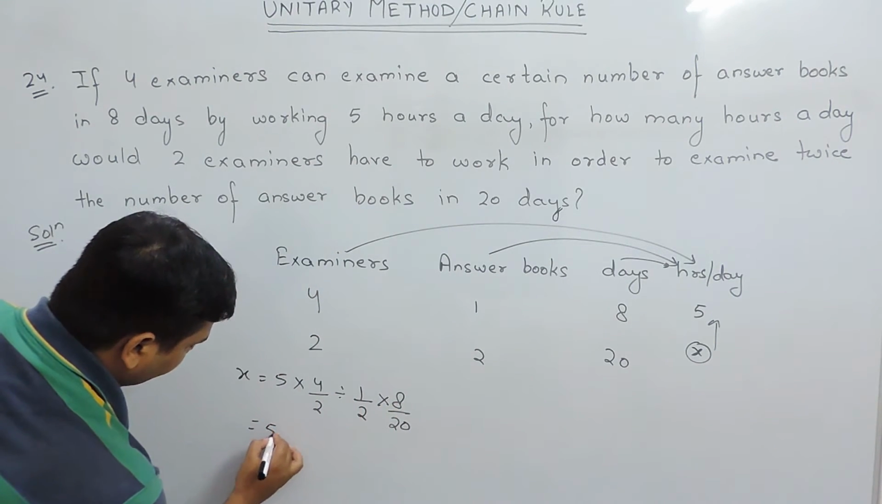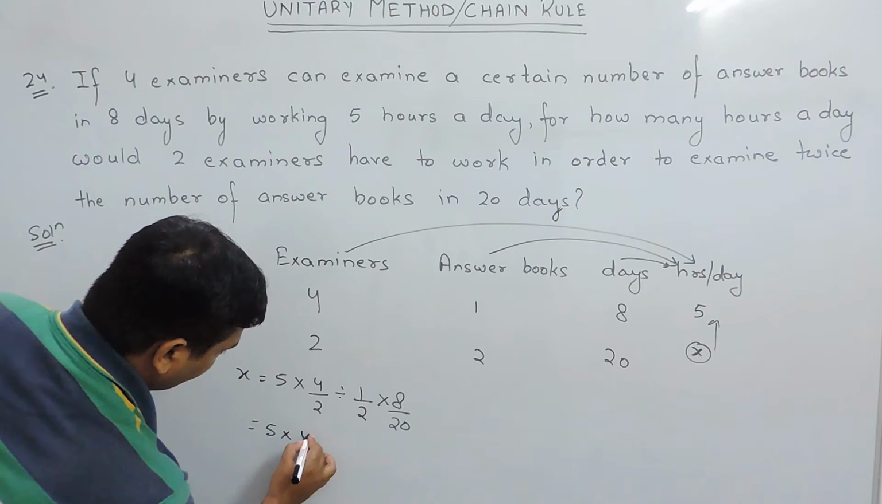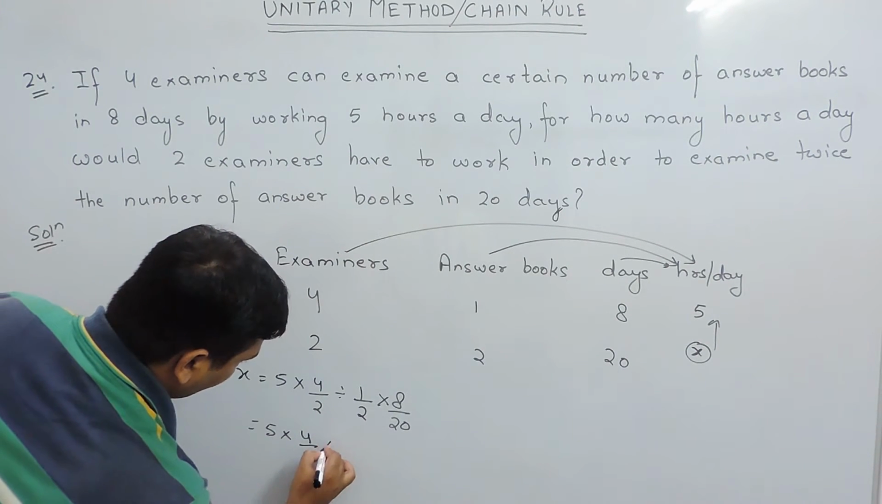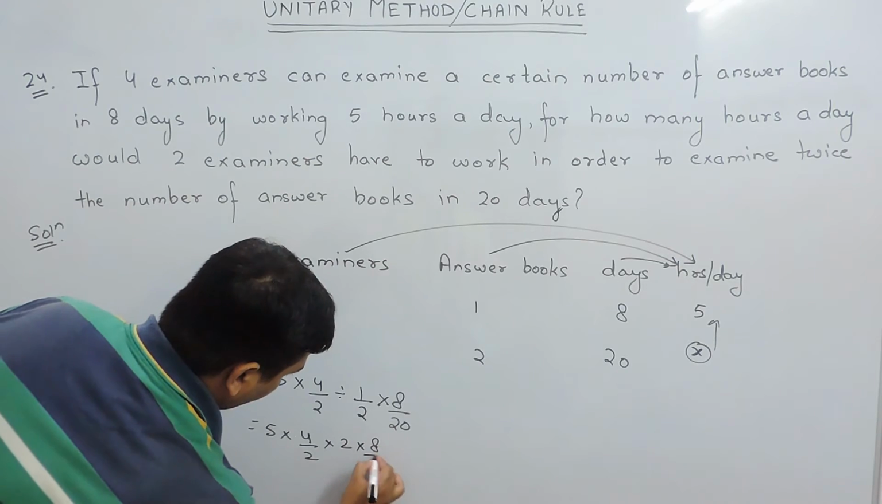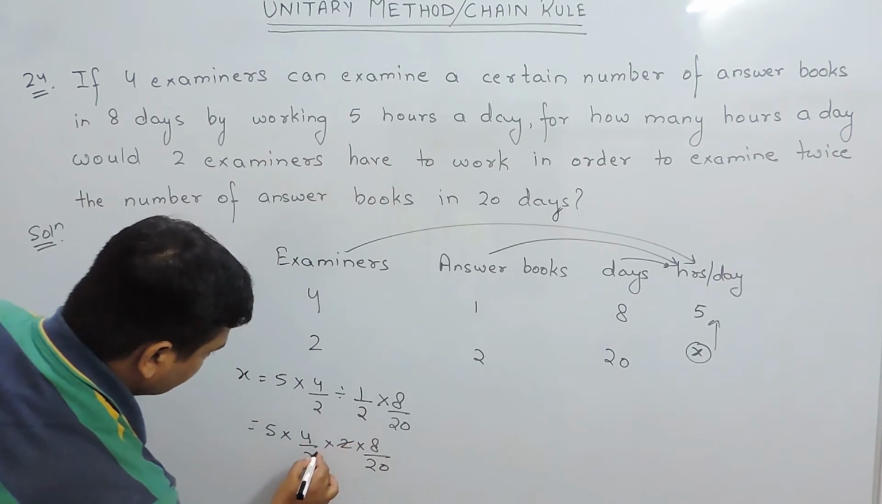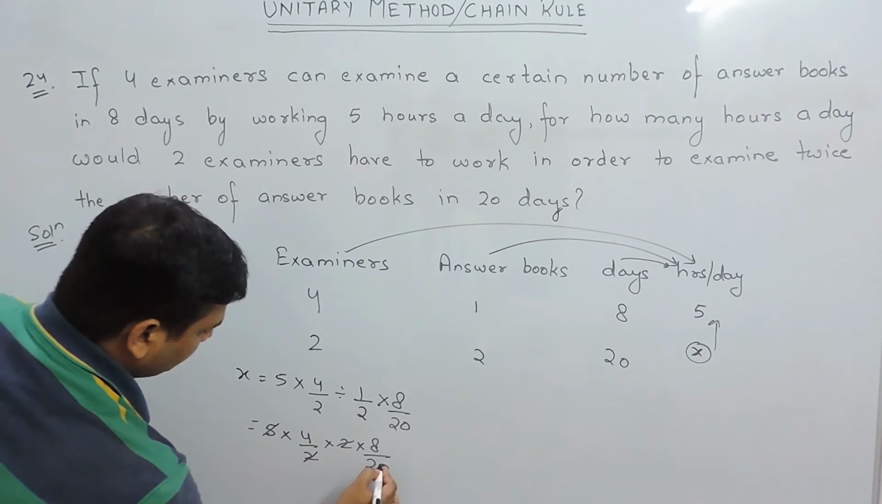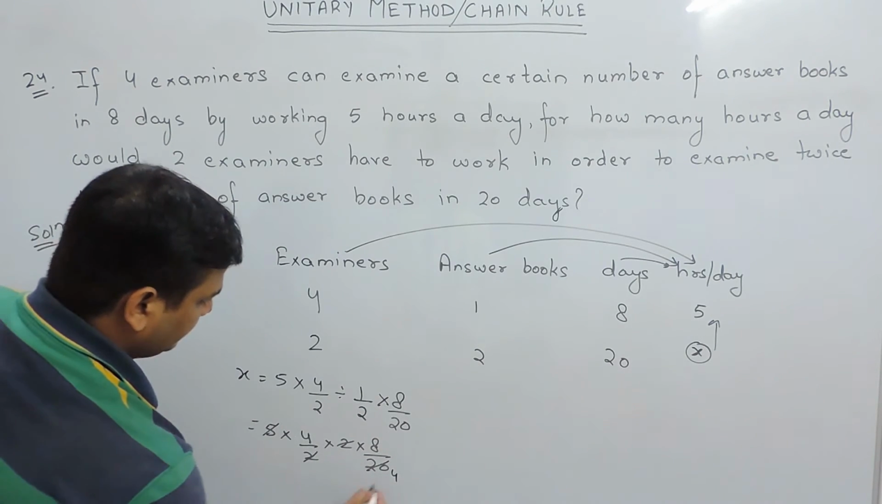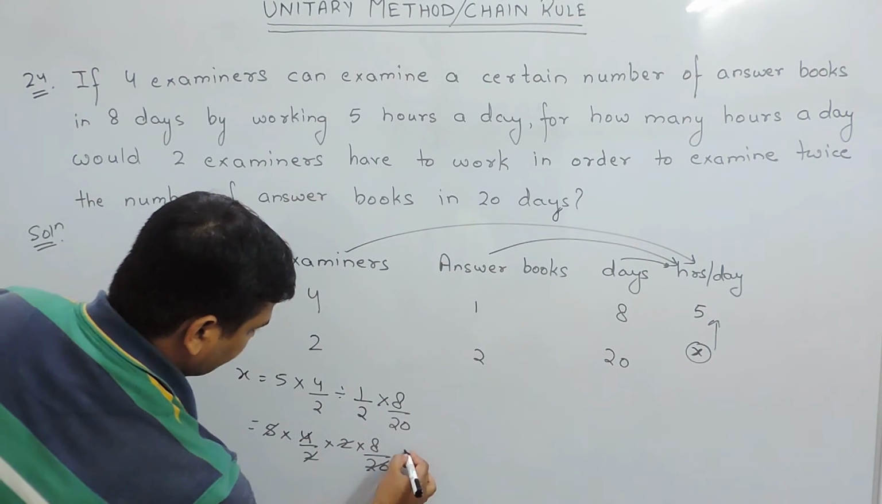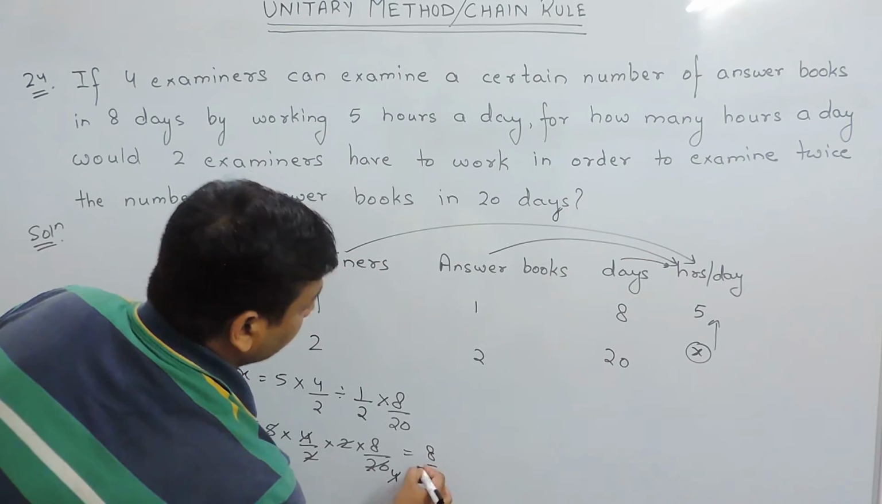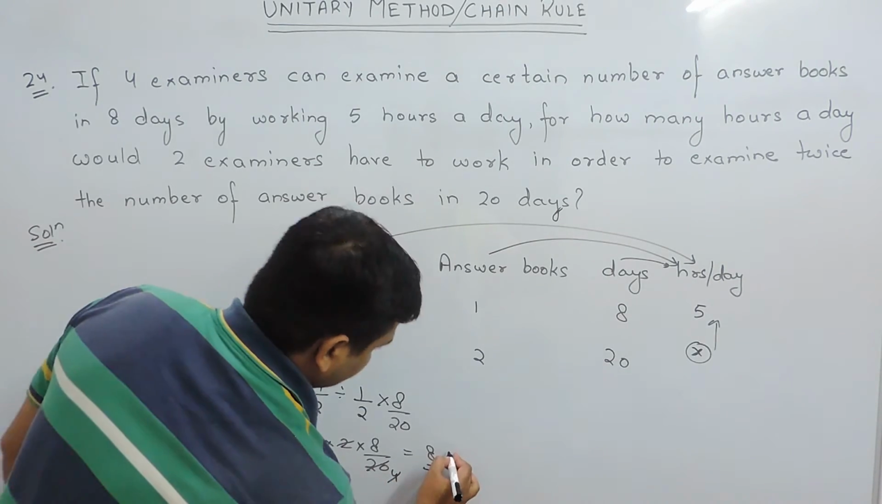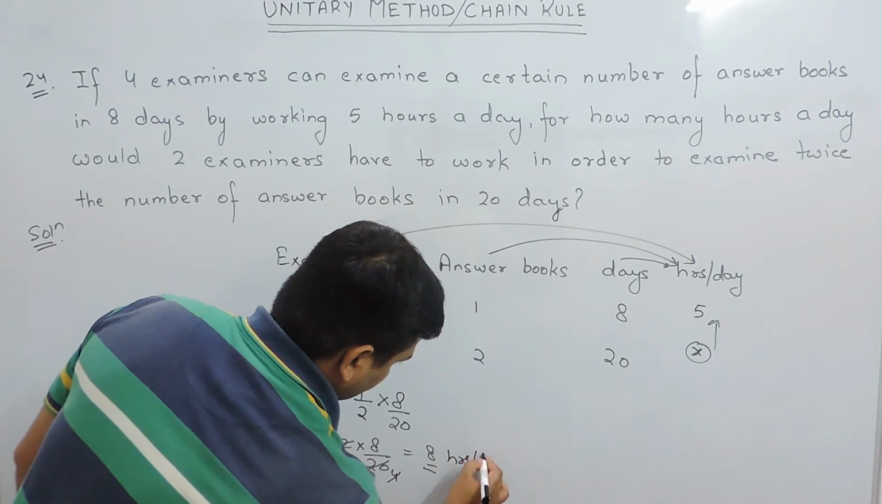Now if we solve it further, this is 5 into 4 by 2 into 2 into 8 by 20. This 2 is cancelled out. 5 fours are 20 and this 4 is also cancelled out. Then 8 hours a day is our answer.